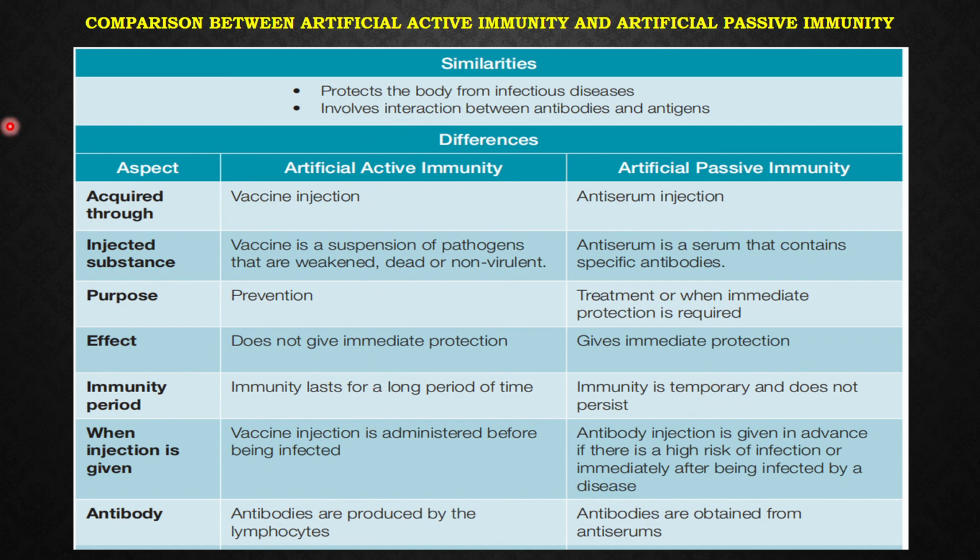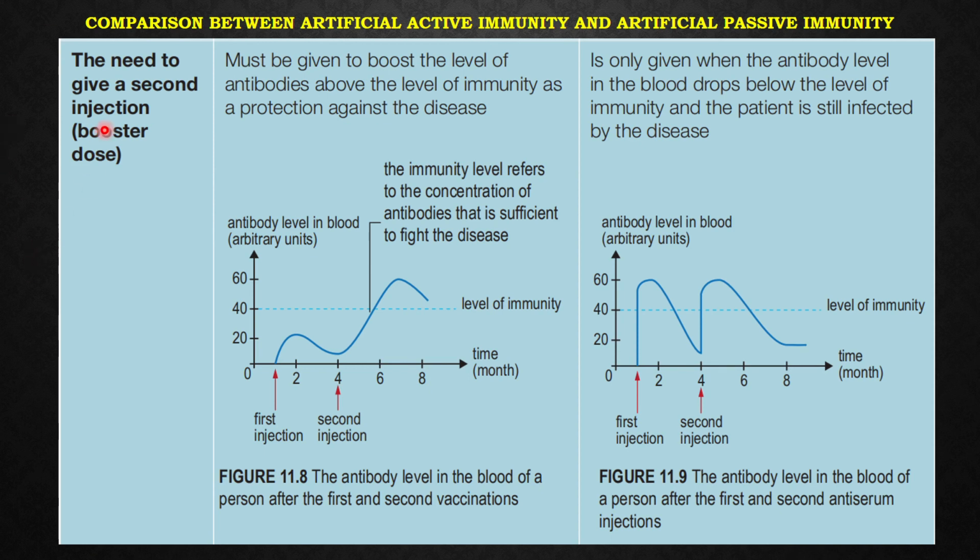Now this is the need to give a second injection, which we call a booster dose. It must be given to boost the level of antibodies above the level of immunity as a protection against the disease. This is the first injection and then the second injection. This is the antibody level, and it is needed to boost it up.